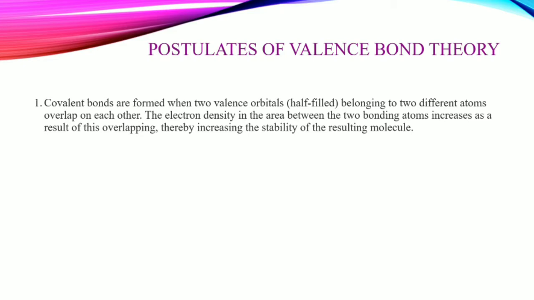And the electron density in the area between two bonding atoms increases as a result of this overlapping, right? Thereby increasing the stability of the resulting molecules.